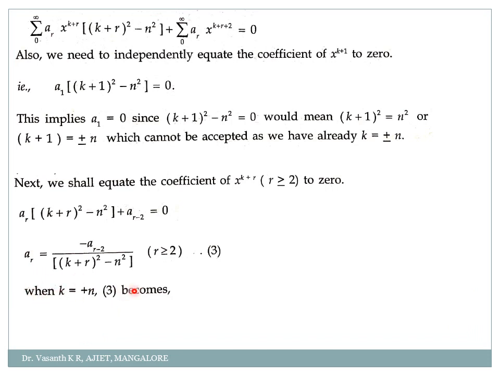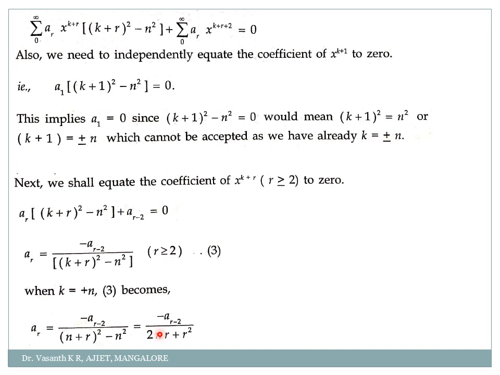Before that, I have the solution k equal to plus or minus n. So I'll take k equal to plus n first. Case 1, when k equal to plus n. Wherever k is there, I'll take n. So ar is equal to minus a r minus 2 divided by n plus r the whole square minus n square. I'll simplify this, expand it. a plus b the whole square is a square plus 2ab plus b square. So plus n square minus n square will get cancelled. So only 2nr plus r square will remain.